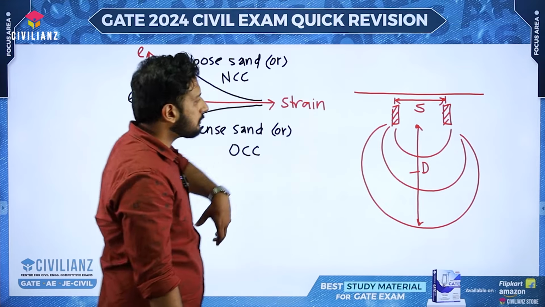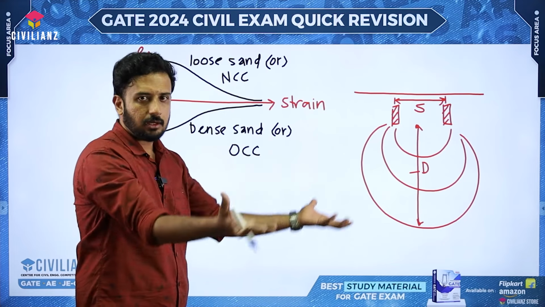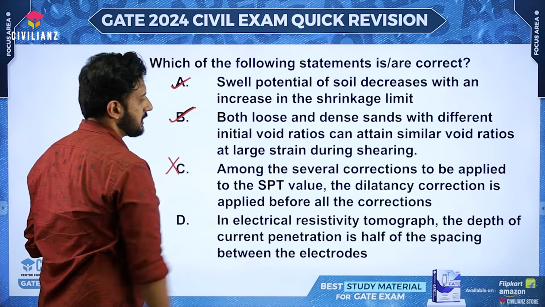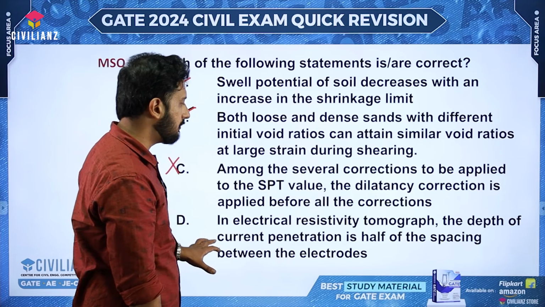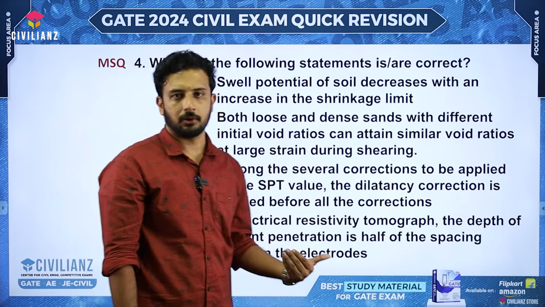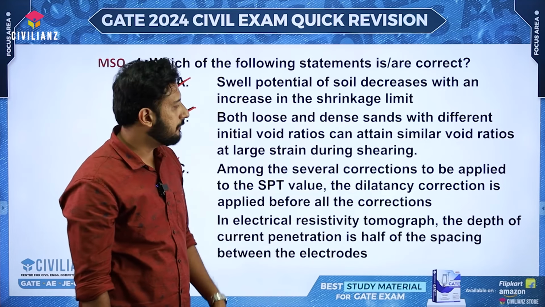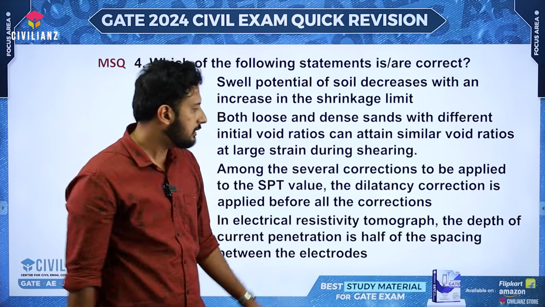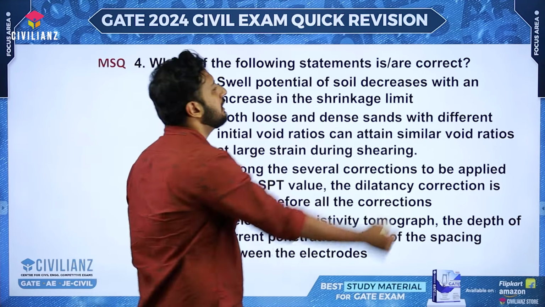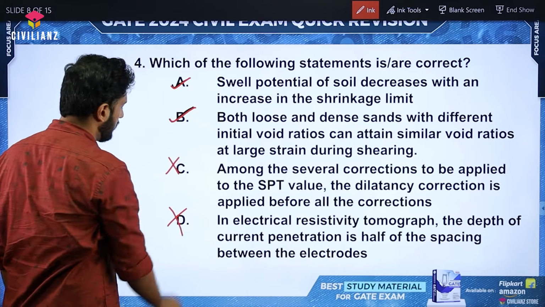This entire setup is actually called as tomograph. The electrodes and the power supply, everything will be there definitely. But what they have mentioned is that it's half of the spacing. No, it's wrong. It will be double of the spacing. Understood or not? So if you are talking about 50% of the current, then it's going to be equal to the spacing, something like that. However, that statement is wrong. So this is wrong.